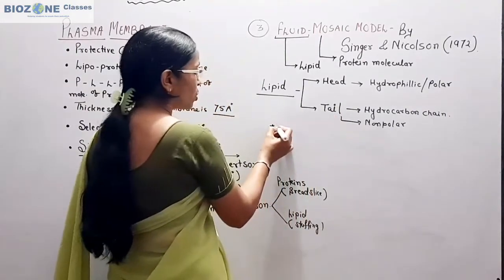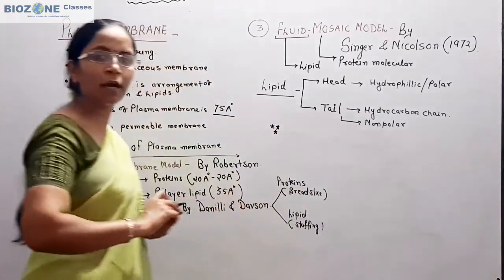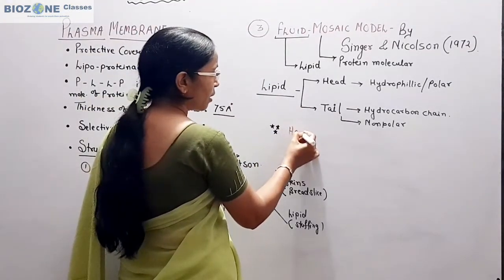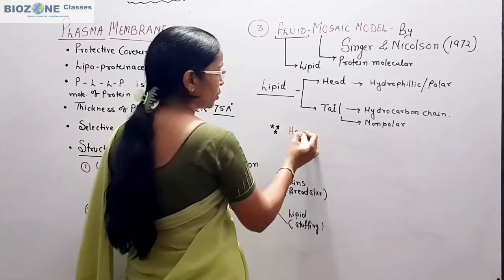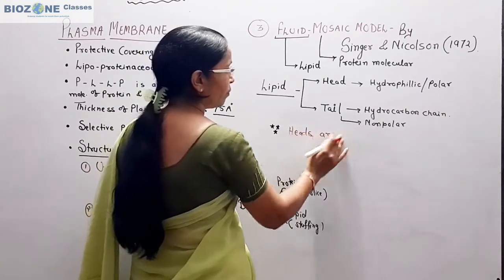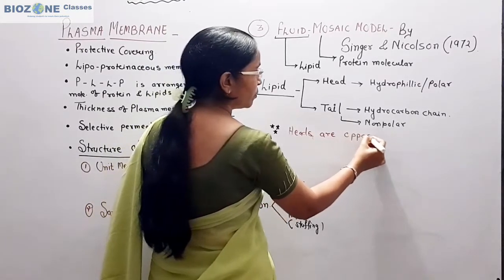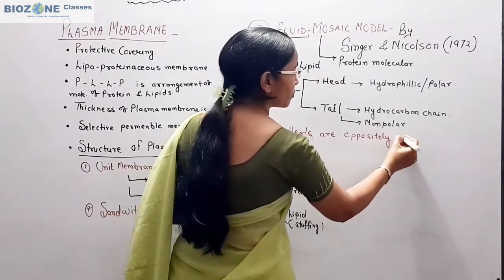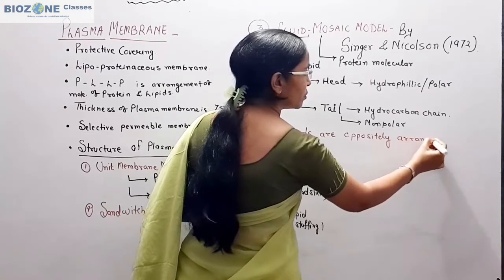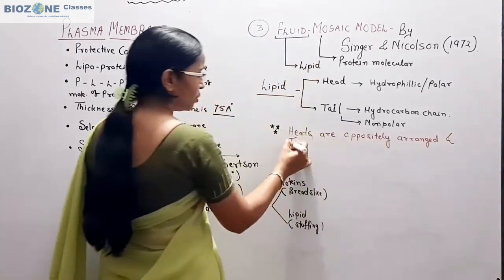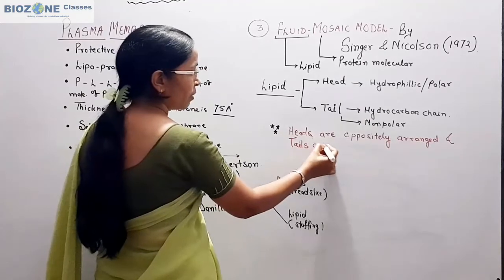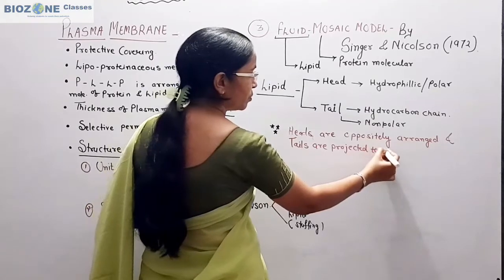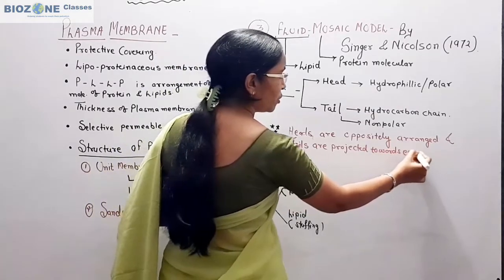Secondly, the arrangement also asks how the lipid molecules are arranged. So for arrangement of lipid molecule, you remember the heads are oppositely arranged and tails are projected towards each other.